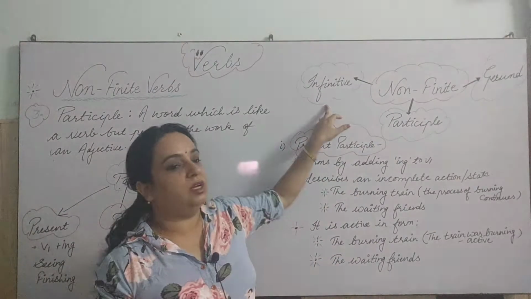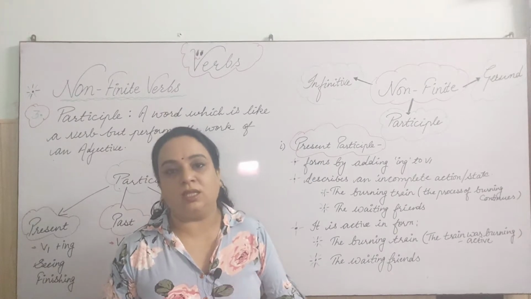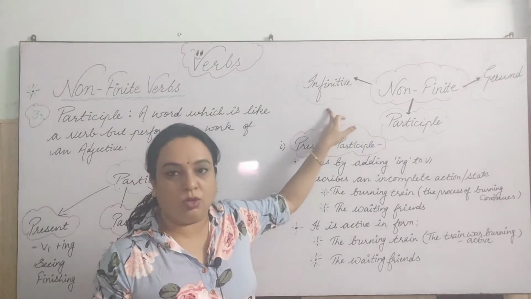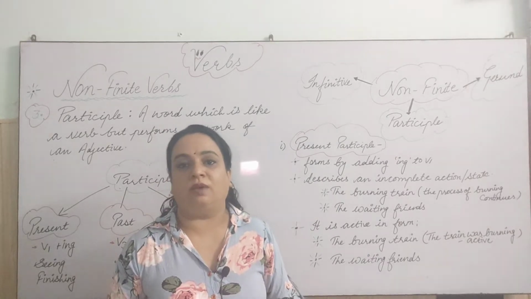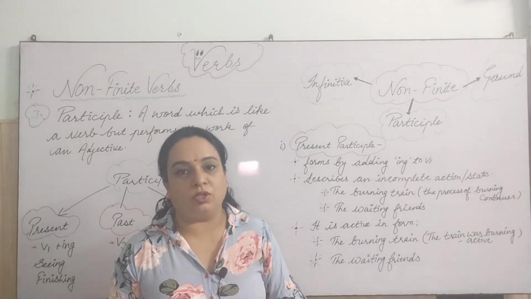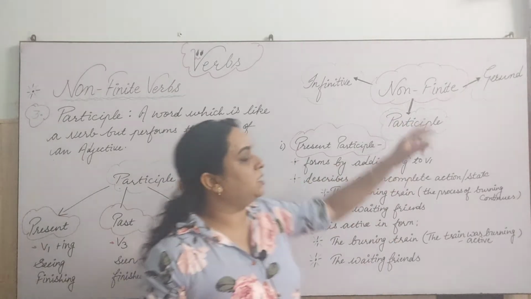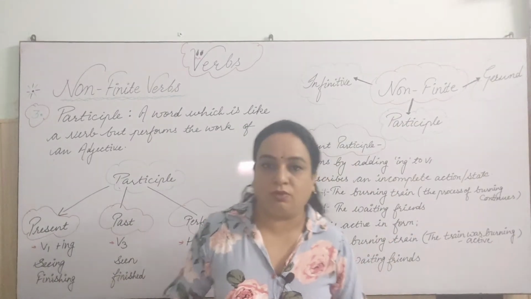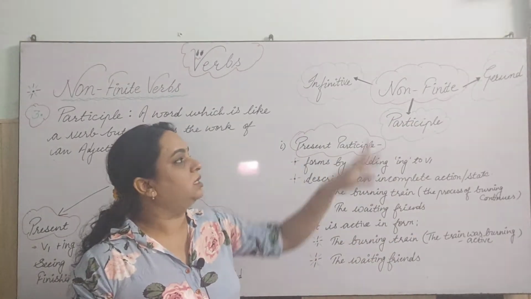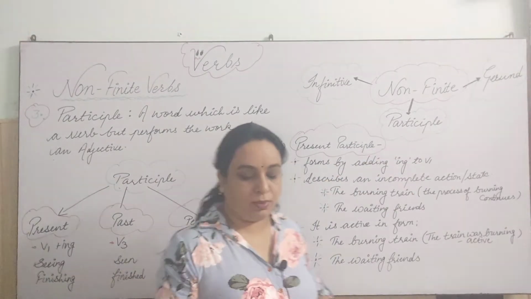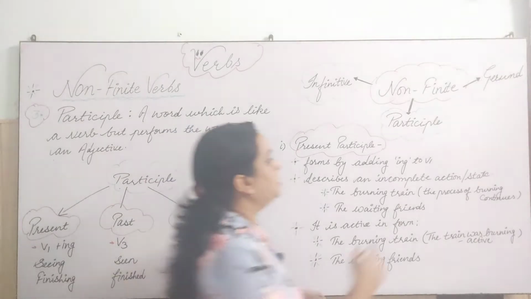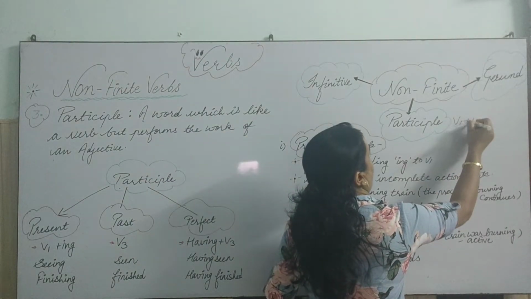As we know, infinitives are 'to' plus verb first, and in some cases it is a bare infinitive also, and the list of the verbs where it is without 'to' I have discussed with you. If you have forgotten, please watch that video. Gerunds are verb first plus ing forms, and they work as nouns in the sentence. Now today we have to discuss participles, and that too is verb first plus ing.